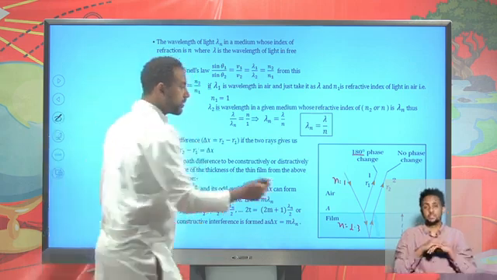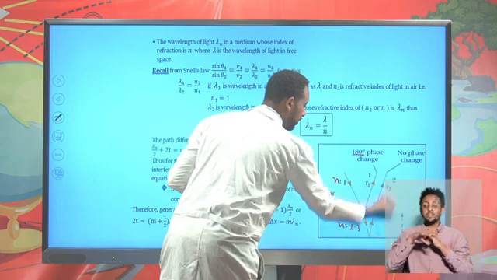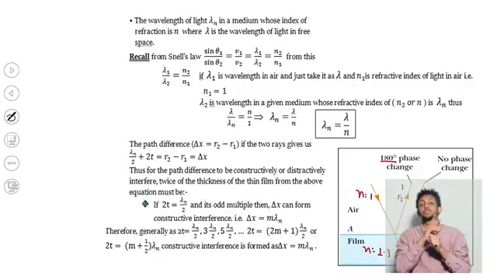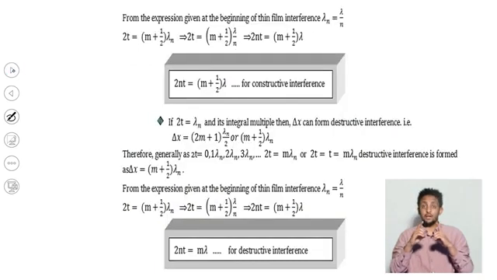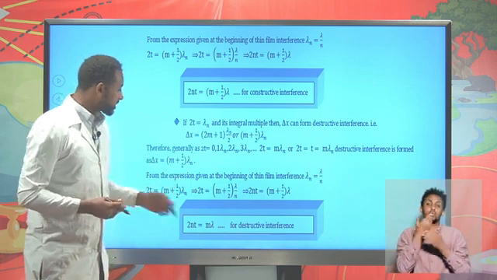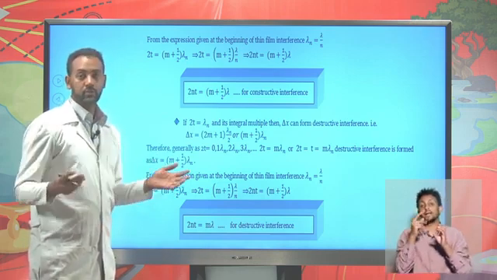So the combination of these two rays, reflected from the upper boundary and lower boundary, will form a colorful phenomenon. And there will be a constructive and destructive interference pattern. The constructive interference pattern means that you can find the colors on each spectrum, whereas the destructive interference means among the spectrum you might miss one or two colors.